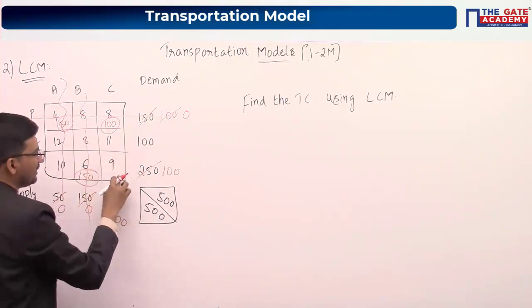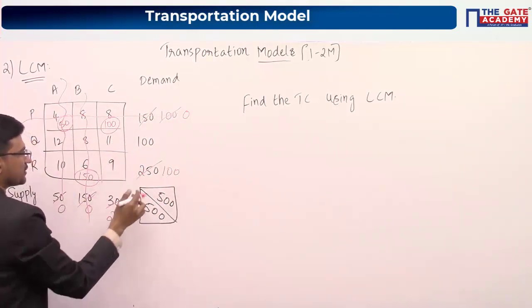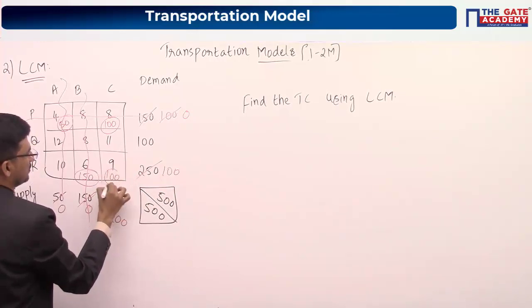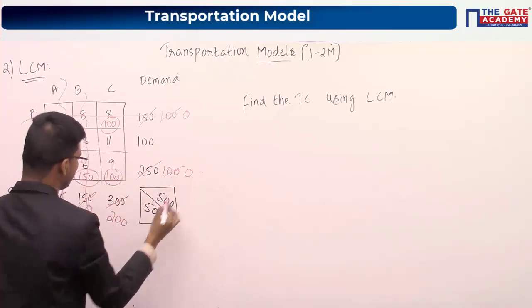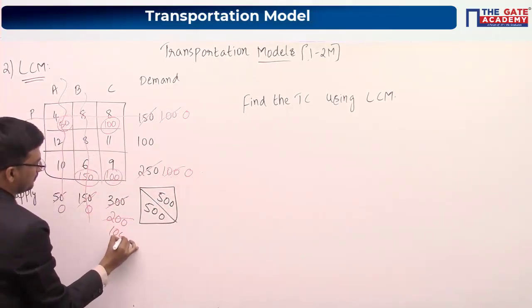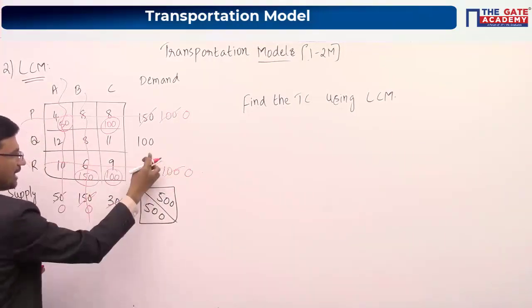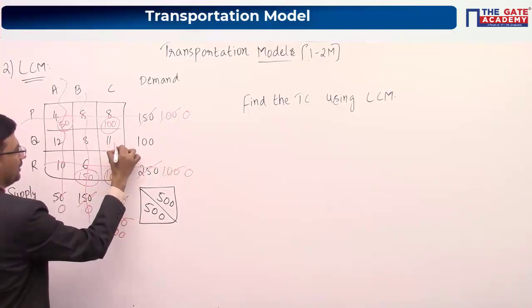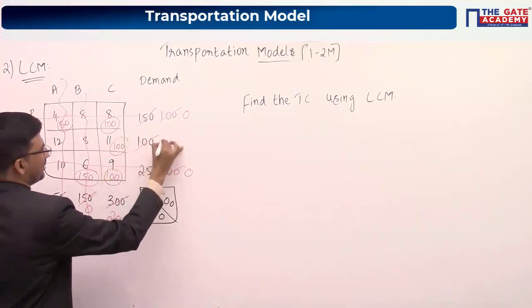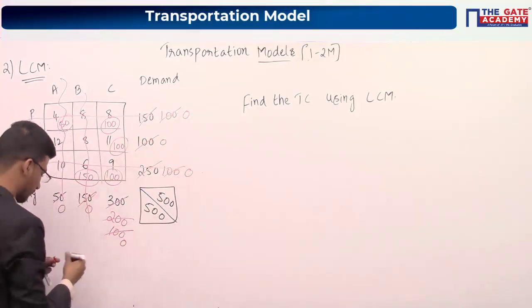Now among these two, minimum is 9. So minimum of these two is 100. So allocate 100 here. This will become 0 and this will become 100. So you can cancel this particular row also. So now we are left with only 100 and one cell. Allocate 100 here. Now this will become 0 and this will also become 0.